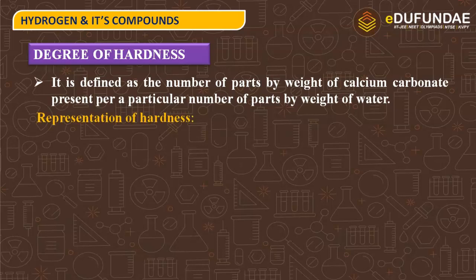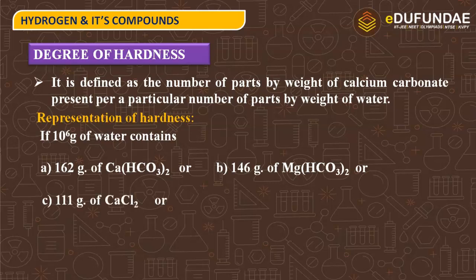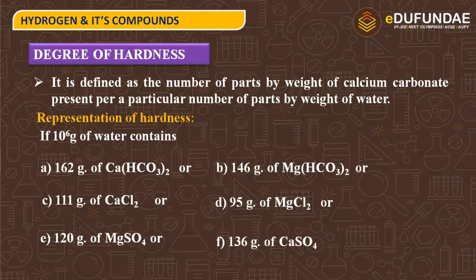And the representation of hardness is, if 10⁶ grams of water contains A, 162 grams of calcium bicarbonate, or B, 146 grams of magnesium bicarbonate, or C, 111 grams of calcium chloride, or D, 95 grams of magnesium chloride, or E, 120 grams of magnesium sulfate, or F, 136 grams of calcium sulfate.